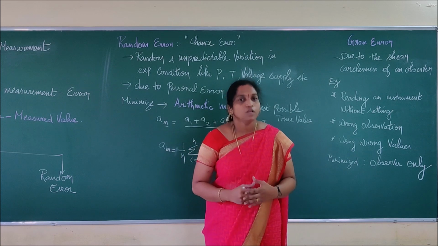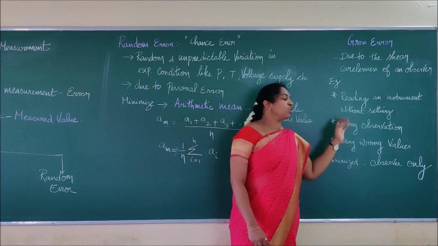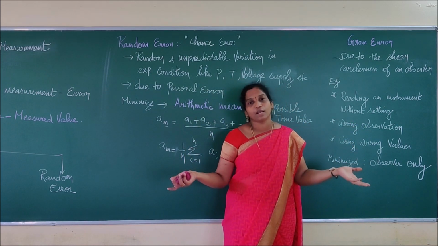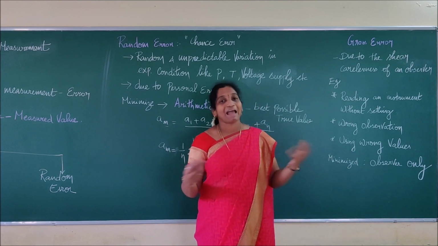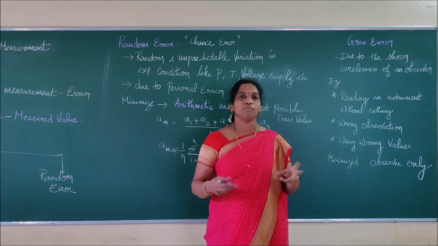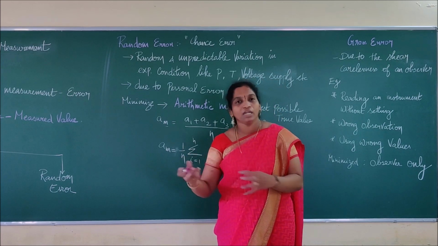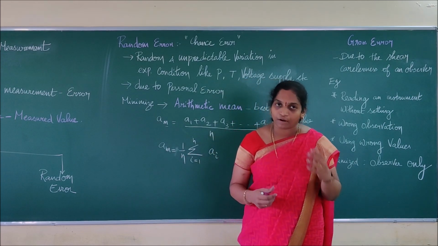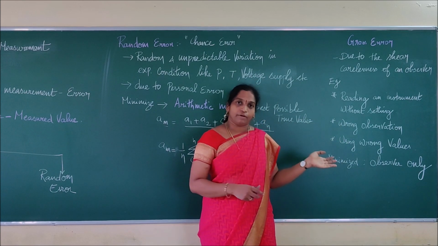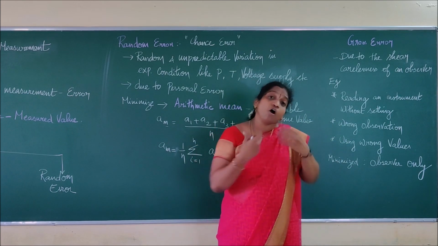The wrong-observation person will not set the initial precautions. He will take some readings randomly and say, okay, let it be like that. That type of error is said to be what? A gross error.